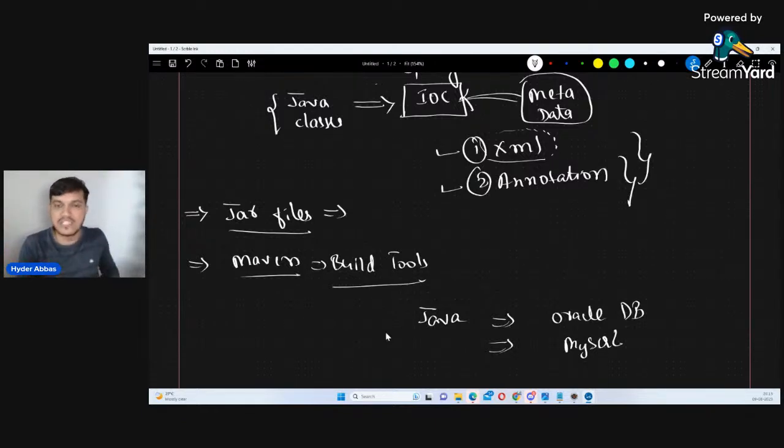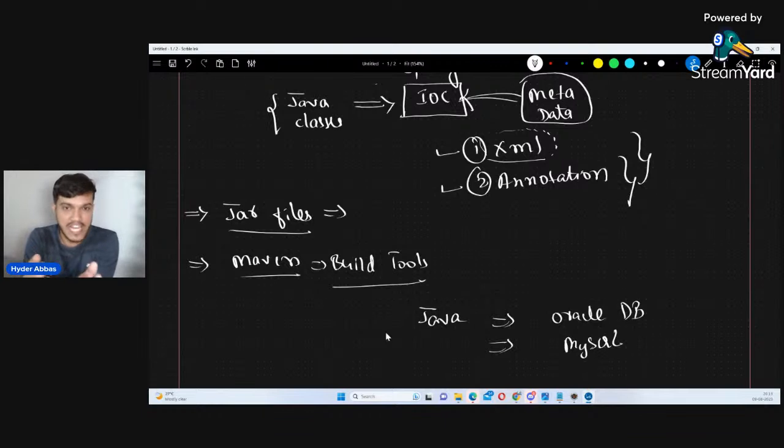If it was with the Java team, then the Java team would have added it in some of the packages like util or SQL. Some other packages it would have been added to. Since they have done this, what they have told is, all the classes which we have coded, we have compiled, and these dot class files we will give you together.